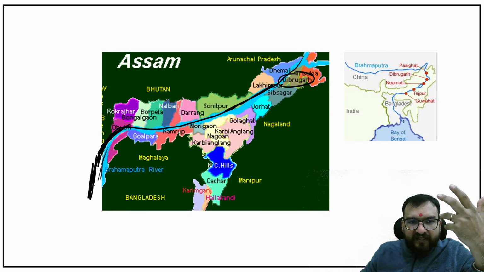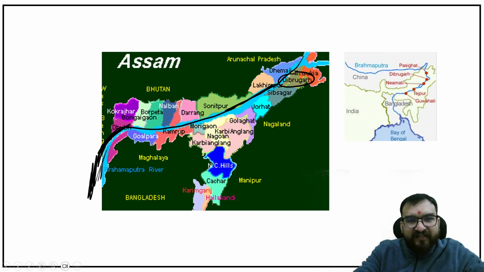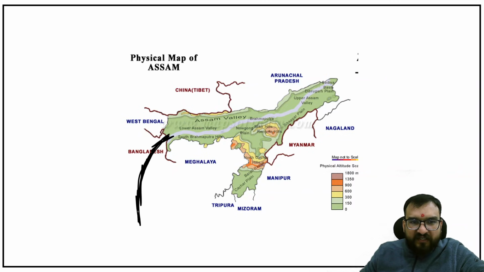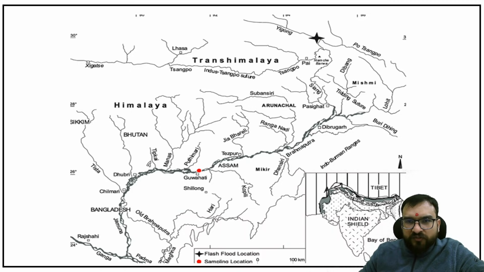Right, and it will be entering Bangladesh from here. Let me show you. So from here it will be entering like this. This is the entry in Bangladesh, and for Bangladesh we don't have to study much. We will be focusing over here right now. See this over here now. So this is Dibrugarh. Can you spot Dibrugarh? Good. Over here it will be coming, and Tezpur is coming, guys. Tezpur. Important, right? And then you will be finding Guwahati. Guwahati will be coming. Okay? And you will be going like this, and it has entered Bangladesh now from here.